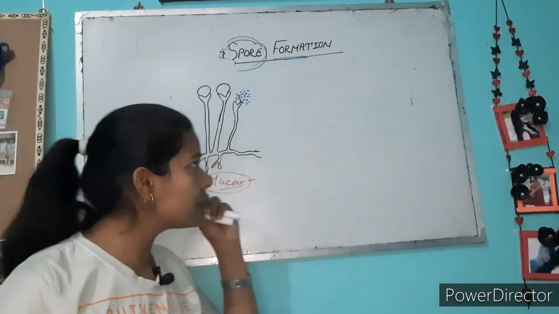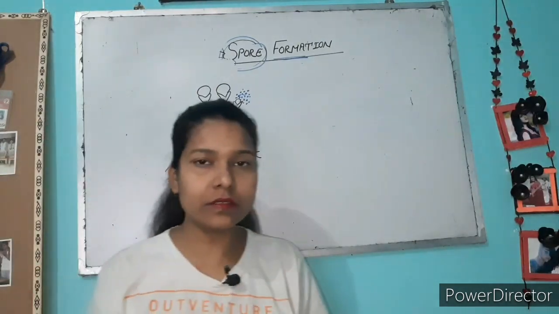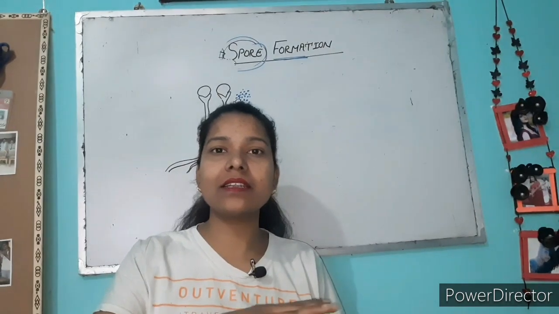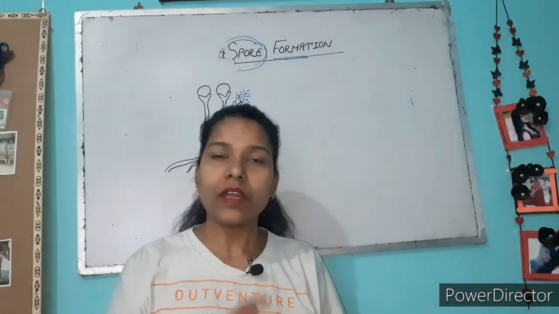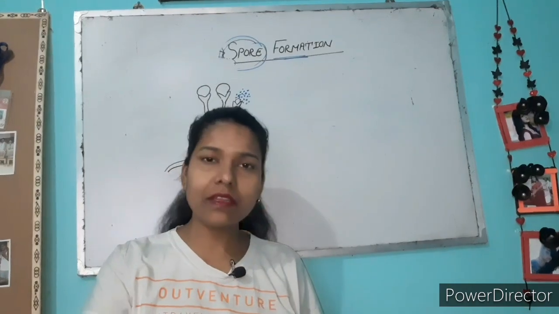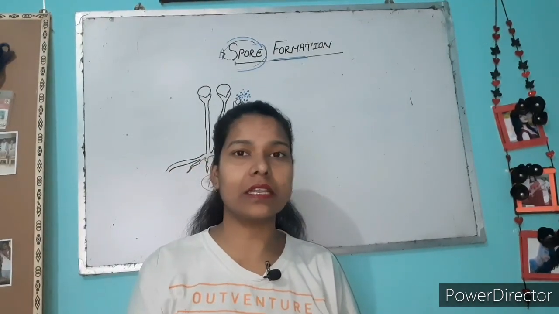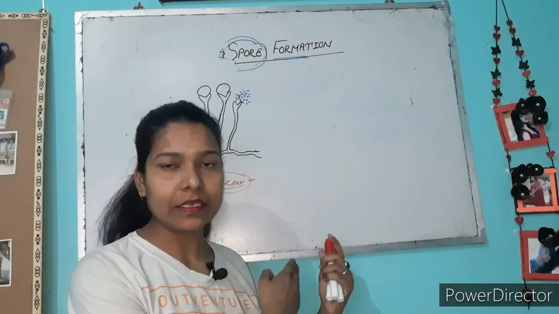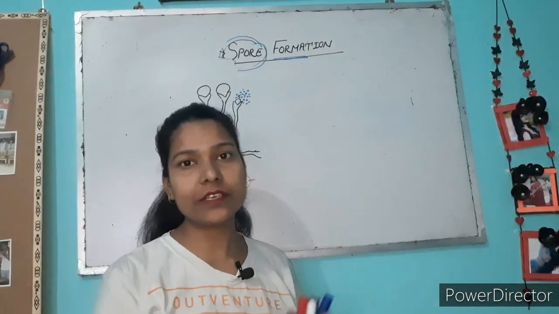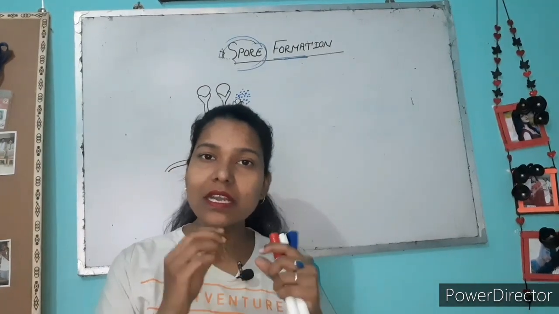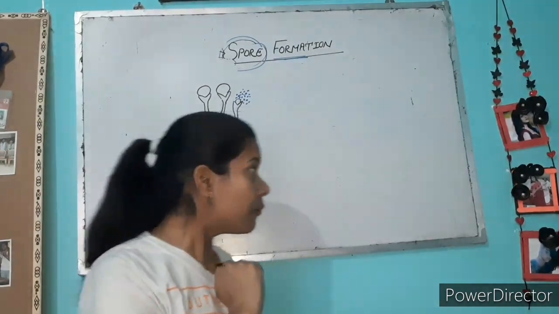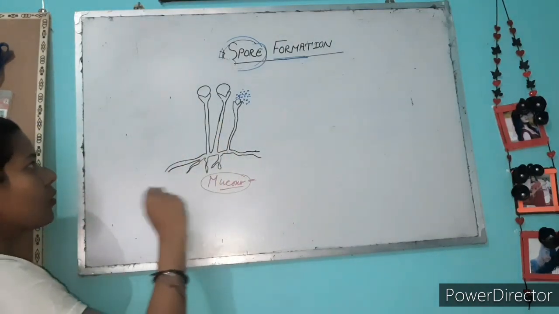Okay, this kind of structure is never visible. It looks like grayish dust. Whenever we see the fungi Mucor on chapatis, it looks dust-like or grayish in color, but it is not actually like that. With the help of a microscope we can see this kind of structure. So this is the diagram of Mucor that can never be visible with the naked eye, but it can be visible with the microscope like this.